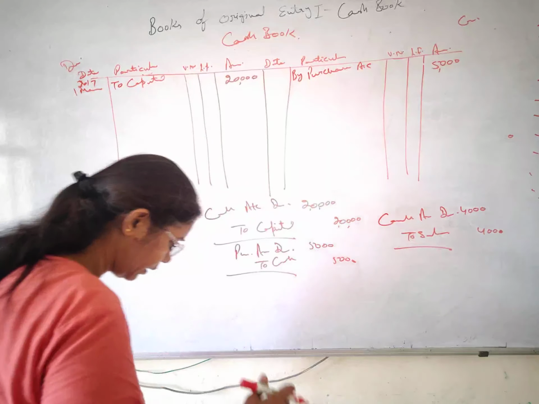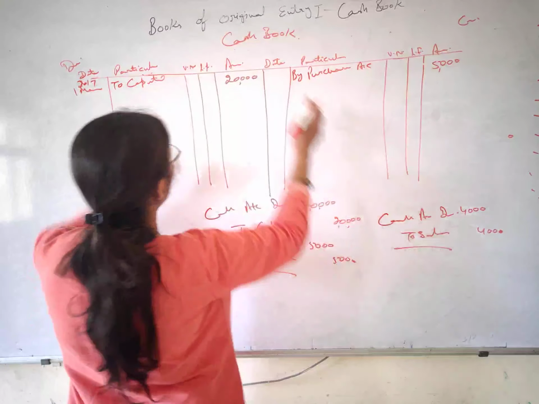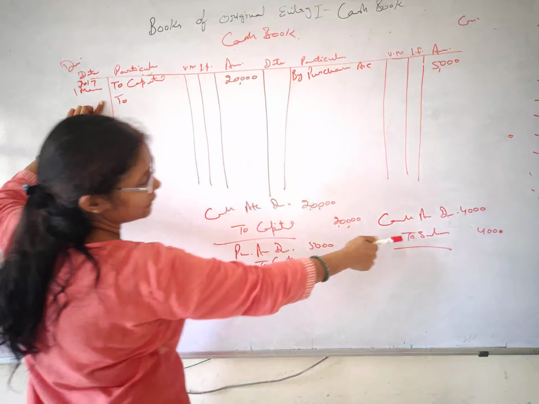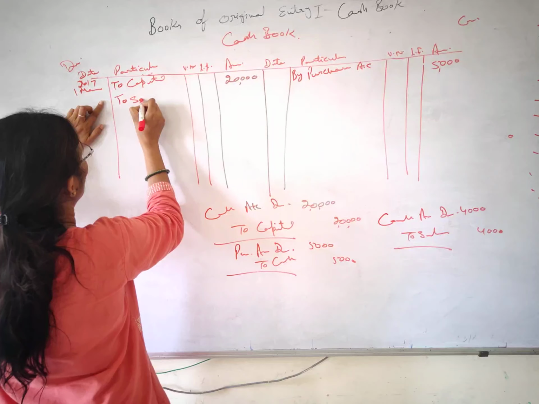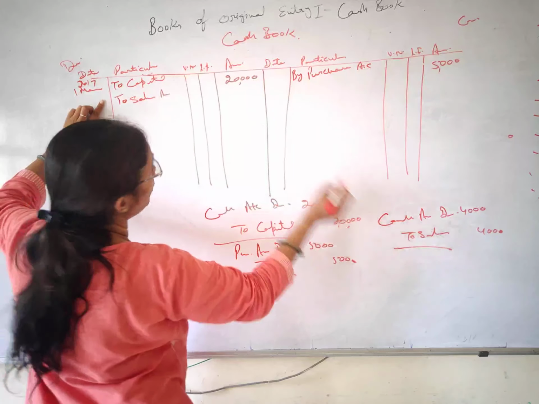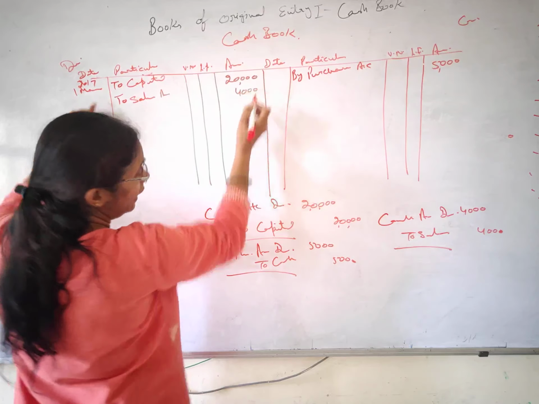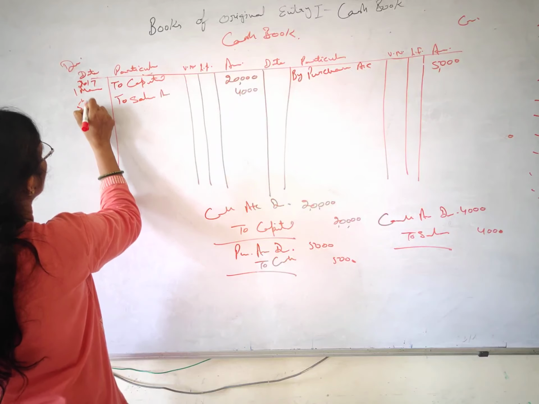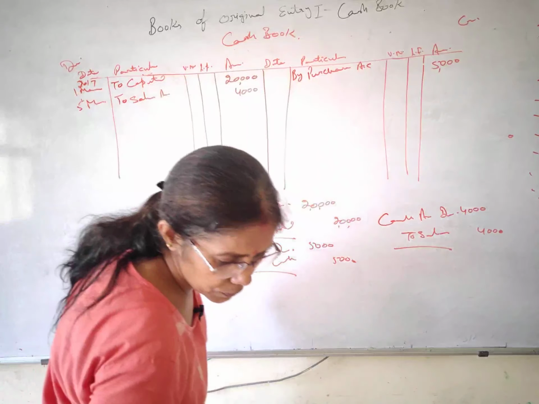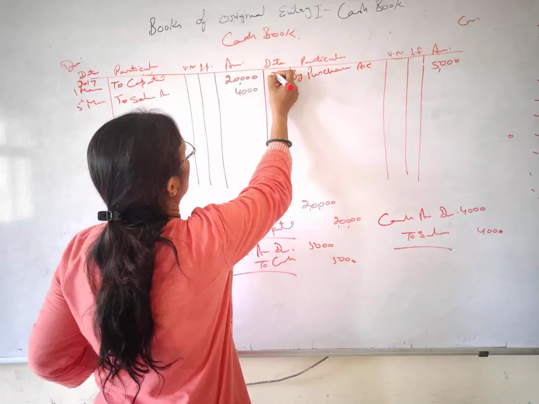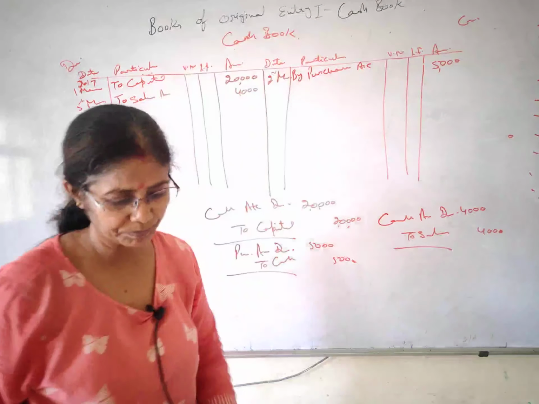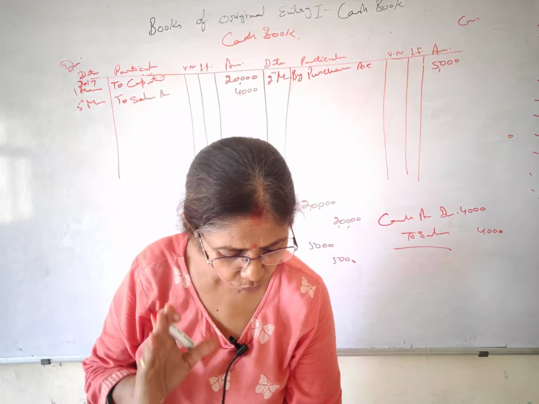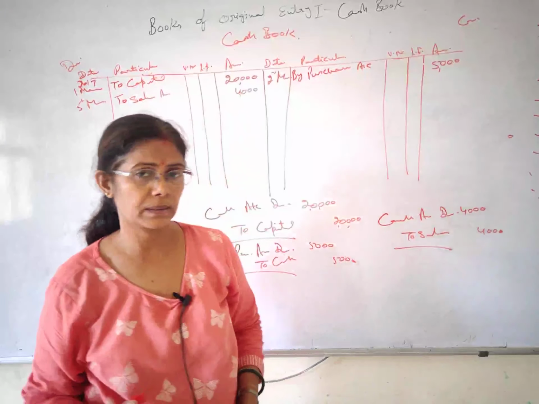So cash account has been debited. I'll reach at the debit side of this cash book, to what is in the opposite side? Sales. To sales account, and the amount is 4,000, and the date is mentioned 2nd of March. Okay.